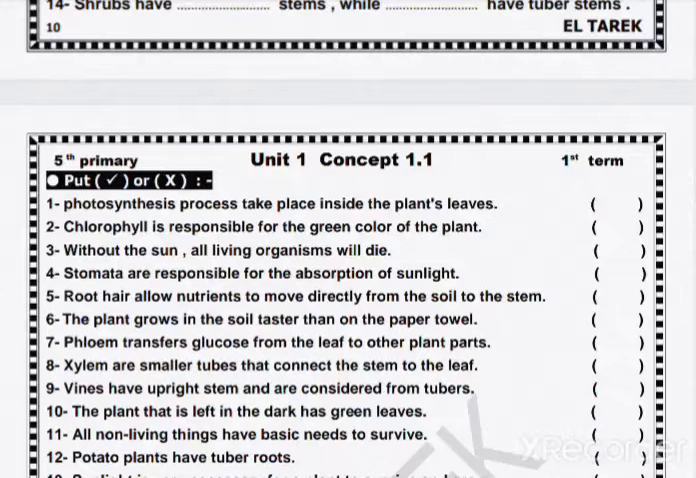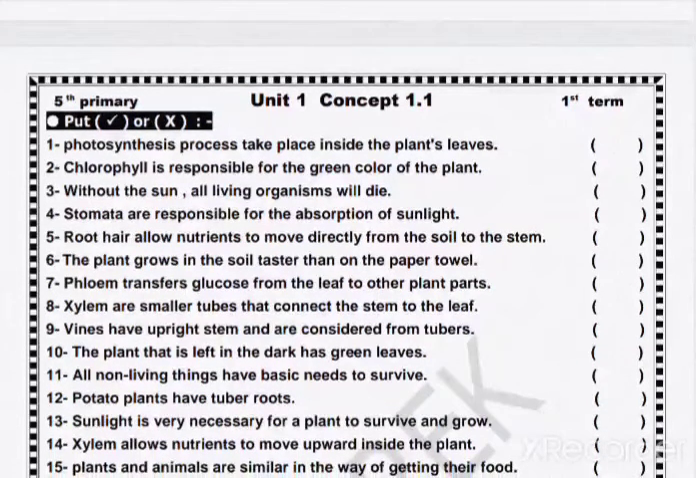Stomata are responsible for the absorption of sunlight. True. Root hairs allow nutrients to move directly from the soil to the stem. False, from the soil to the root. Number 6: the plant grows in soil faster than on paper soil. True. Phloem transfers glucose from the leaf to other plant parts. True. Xylem are smaller tubes that connect the stem to the leaf. True.